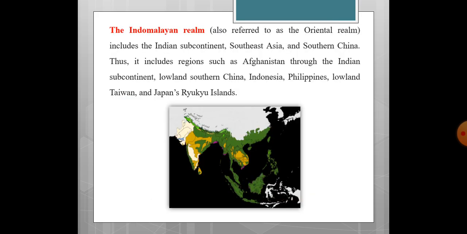The Indo-Malayan realm, which is also known as the Oriental realm, includes the Indian subcontinent, Southeast Asia, and southern China. Thus, it includes regions such as Afghanistan through the Indian subcontinent, lowland southern China, Indonesia, Philippines, Taiwan, and Japan's Ryukyu Islands. In the map, it is clearly shown in various colors: green up to the Sundas and the islands of Philippines and the Ryukyu Islands, and in yellow and light yellow you can see the Indian subcontinent and the Afghanistan area.